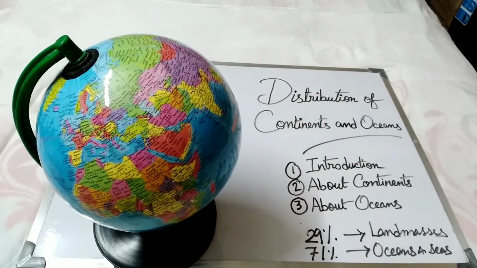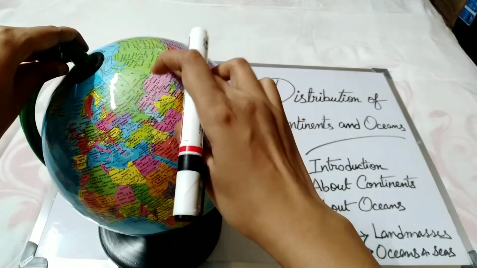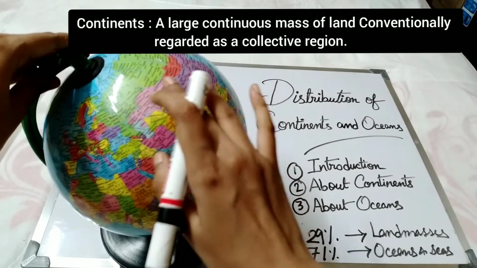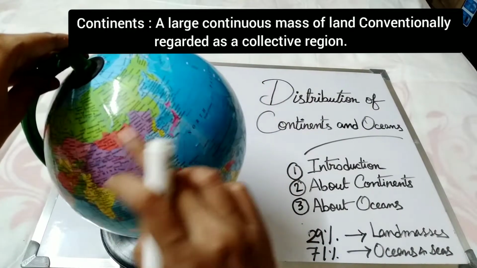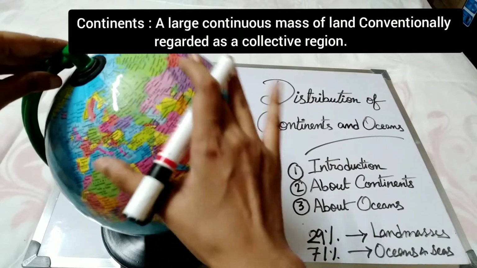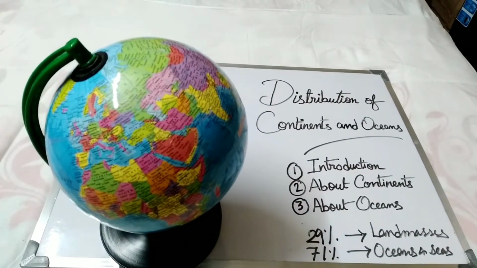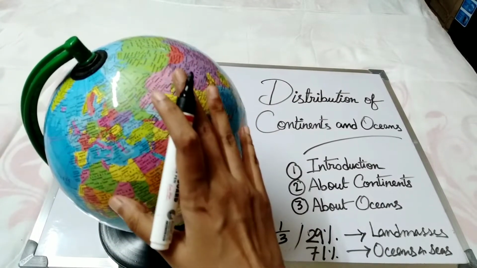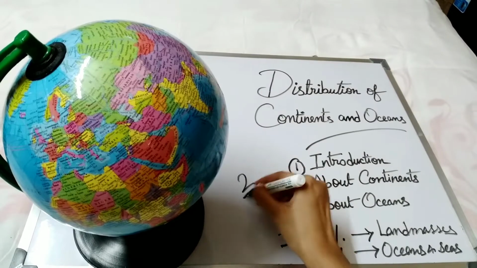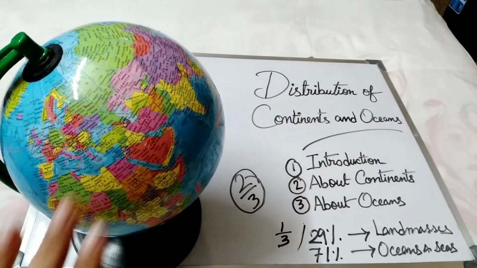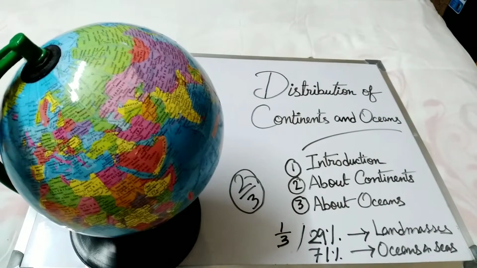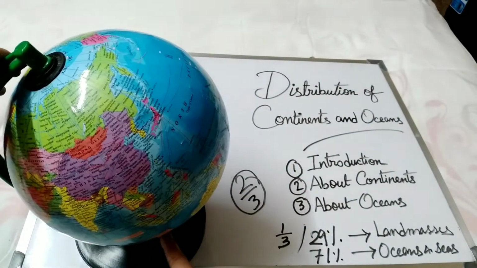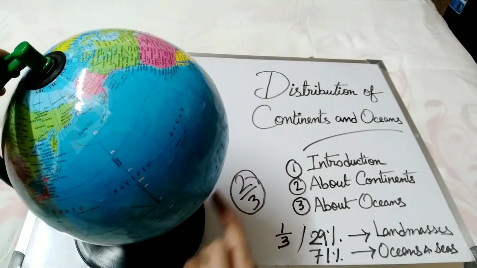Now, what are continents? Earth's continuous units of land masses are known as continents. You can see in this globe, it's a landmass, again here is a landmass. It is a continuation of land masses. These are known as continents. About 29% or 1/3 portion of the Earth is covered with the continents, and about 2/3 portion of land masses lies in the northern hemisphere. You can see in this globe most of the countries lie over the northern hemisphere, and there are oceans in the southern hemisphere.